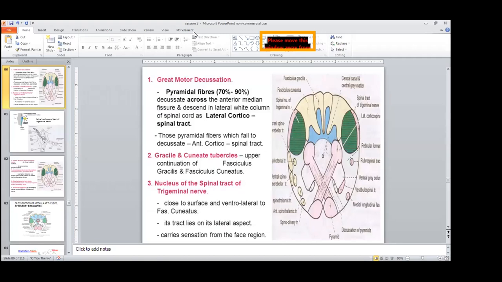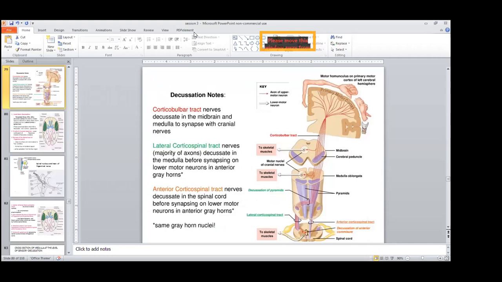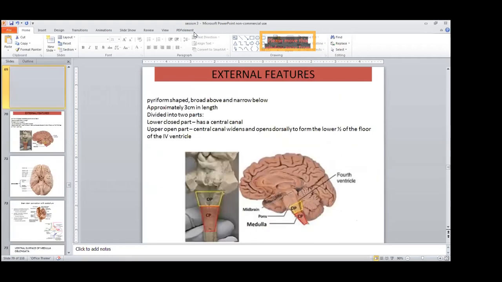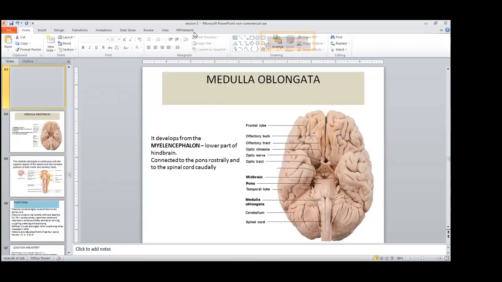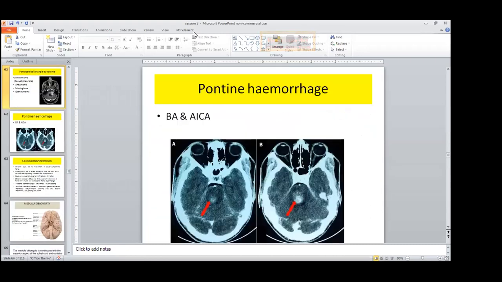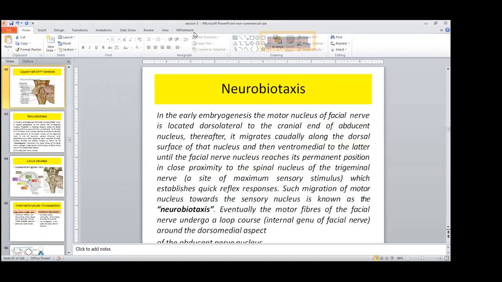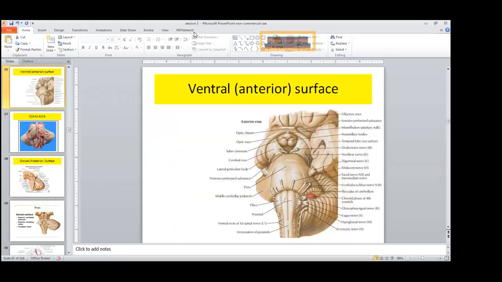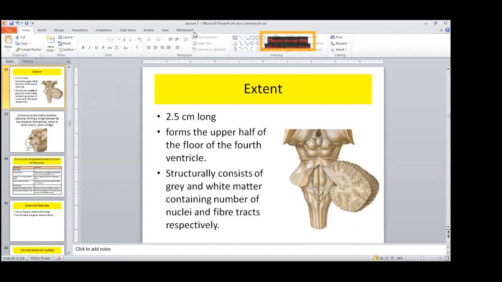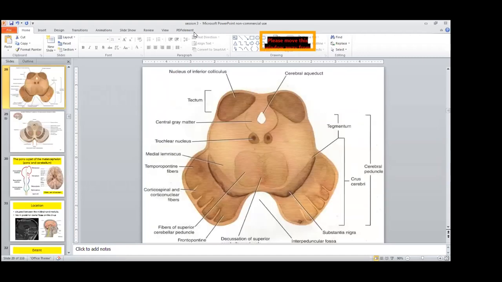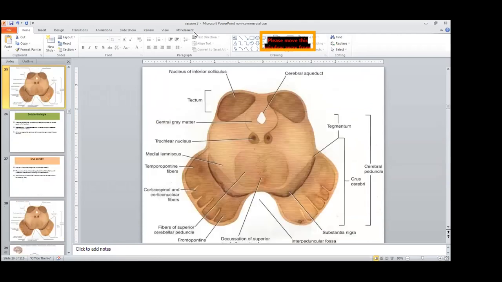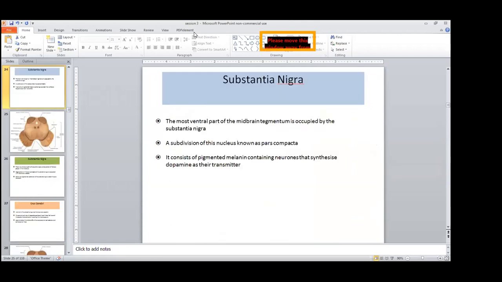At the level of the superior colliculus, you find the oculomotor nucleus, and at the level of the inferior colliculus, you find the trochlear nucleus. The oculomotor nerve mainly connects to the eyeball and supplies the extraocular muscles.